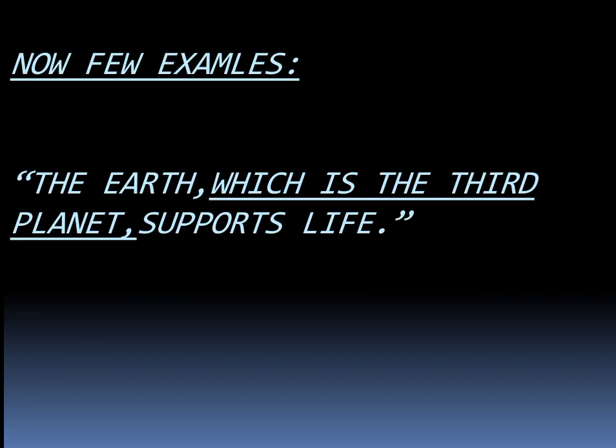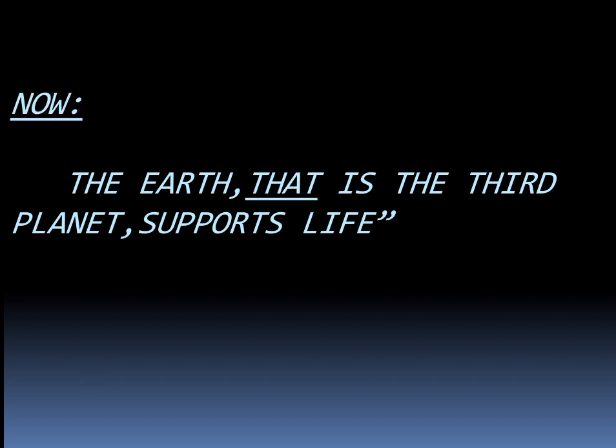Now if you look at this example, the Earth, this is the preceding noun जिसके बारे में बात हो रही है. इसके बारे में कुछ information यहाँ given है. This is the restrictive relative clause. Which is the third planet? Now I have to decide, is it a relative clause, restrictive relative clause or not? To see that, I will remove it.